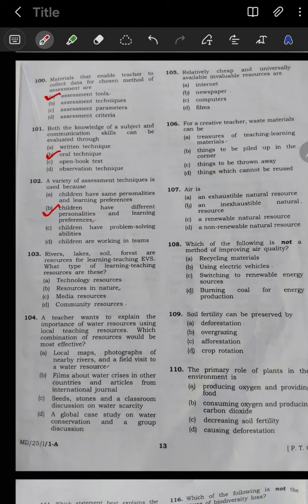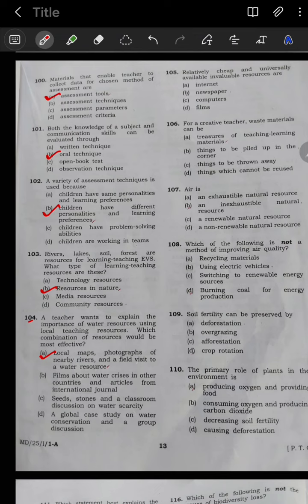Now question number 103: rivers, lakes, soil, forest are resources for learning and teaching EVS. What type of learning teaching resources are these? Option B, sources in nature. Then question 104: a teacher wants to explain the importance of water resources using local teaching resources. Which combination of resources would be most effective? Option A is your correct option, local maps, photographs of nearby rivers and field visit to the water resources.